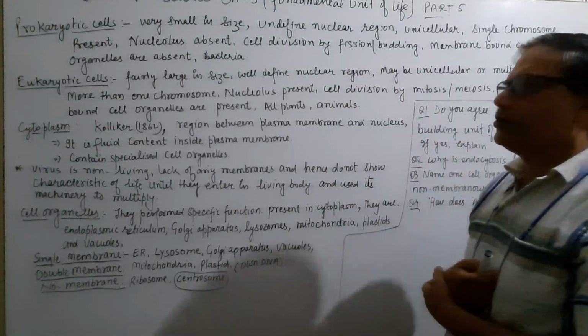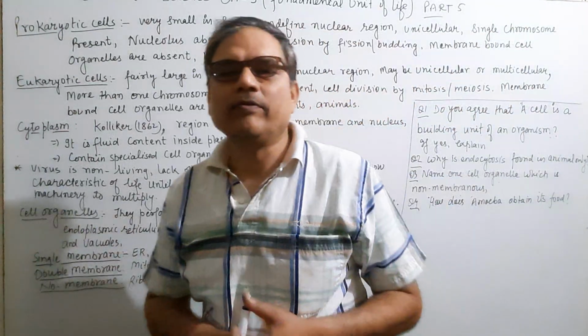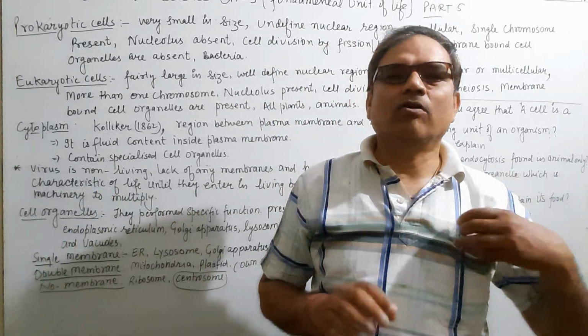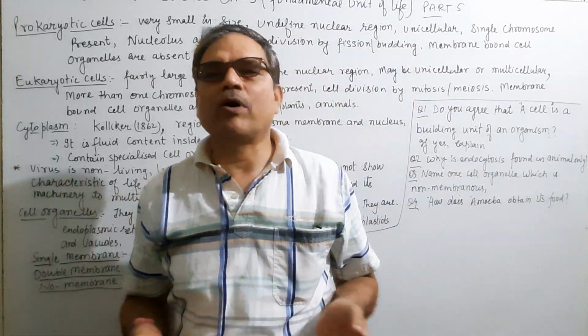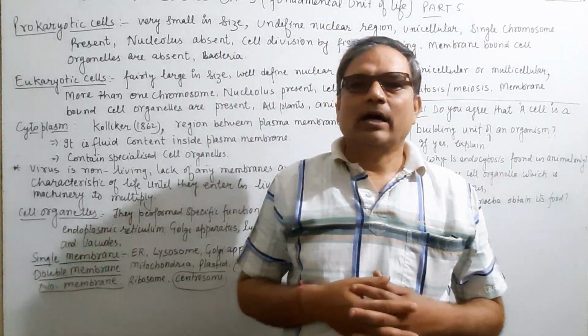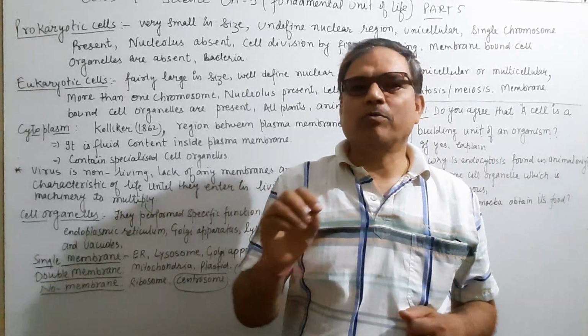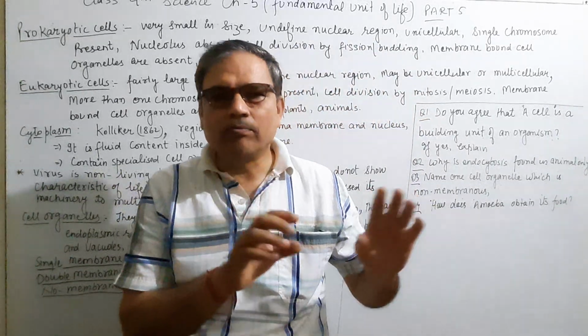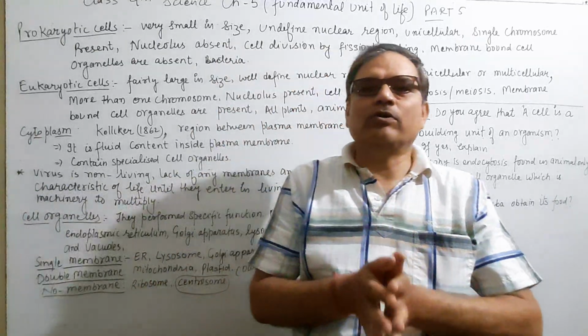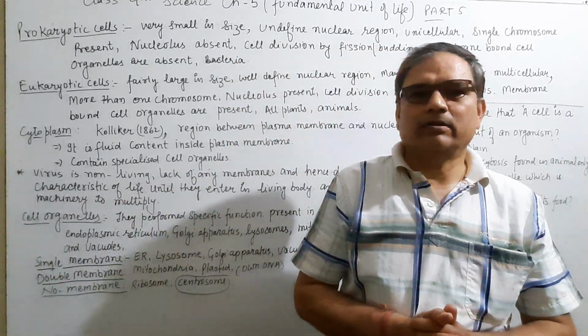Eukaryotic cell. Generally, when the nuclear region of a cell is well defined or bounded by a nuclear membrane, then there is no formation of nucleoid, and it will form a nucleus, a well defined nucleus, in the eukaryotic cell.